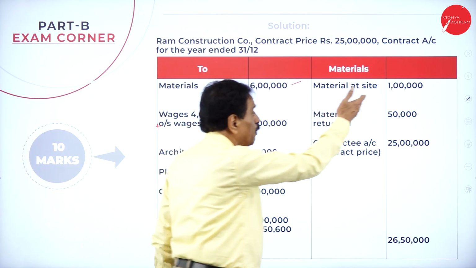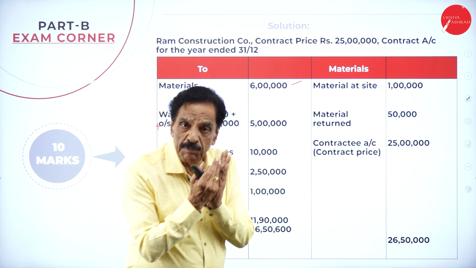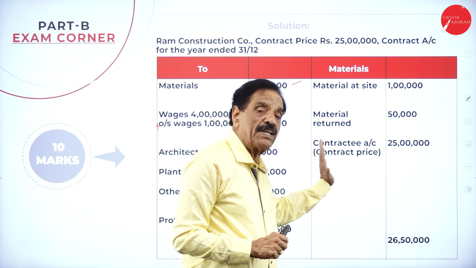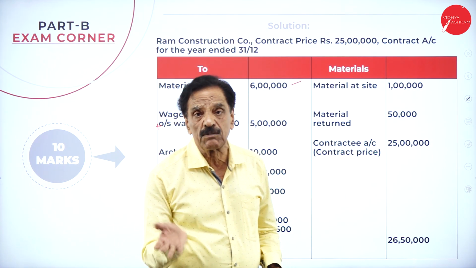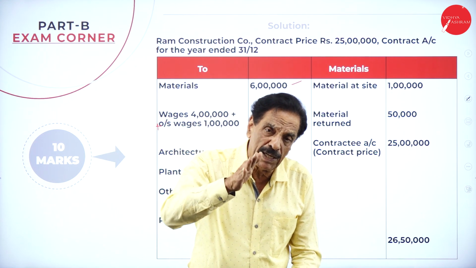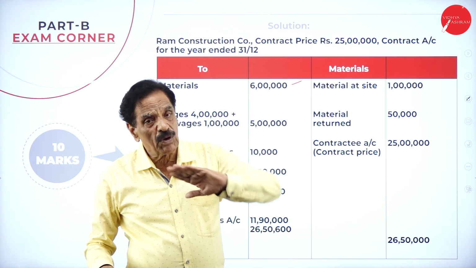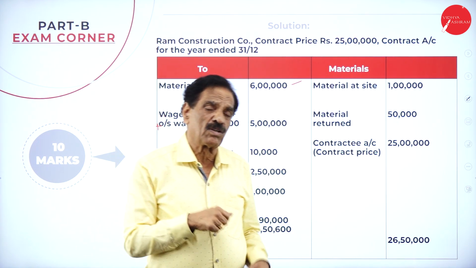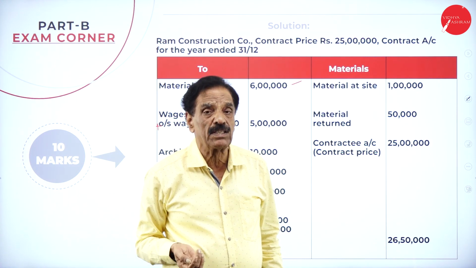Material at site is how much? 1 lakh. Material returns is 50,000. The work has been completed. If it is not completed in the same year, you have to say work certified here, work in progress. What is work certified and work uncertified? Work completed and certified by the engineer of the contract is called work certified. Work completed but not certified by the architect or contract engineer is called work uncertified.